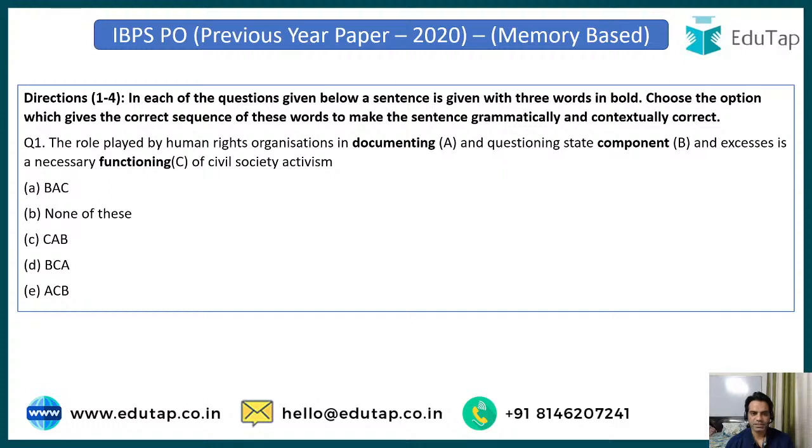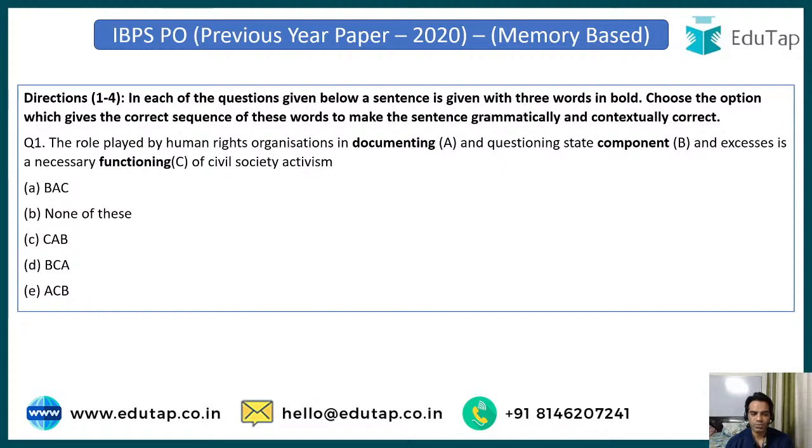So what are the directions in each of the questions given below? There are 3 words that have been given in bold, adjoining A, B, and C, and you have to choose the correct sequence of the words. So looking at the statement, the role played by human rights organizations in documenting and questioning state component and excesses is a necessary functioning of civil society activism. If you just look at the question, it becomes very difficult, but you have to brainstorm a bit. There are some very important tricks that come into play here. First being your logical ability and your analytical processing of the words.